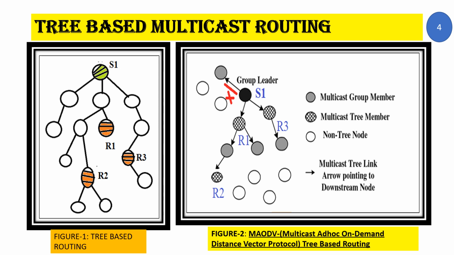These nodes are neither receivers nor senders. Their role is to help the sender node transmit packets to the receiver. In other words, these light gray nodes help in forwarding the data packets from the root sender node to the lower level receiver nodes. Communication in the multicast ad hoc on-demand distance vector protocol is always downstream.